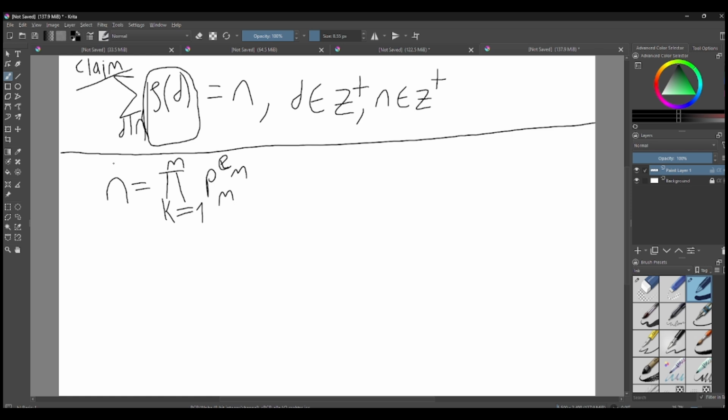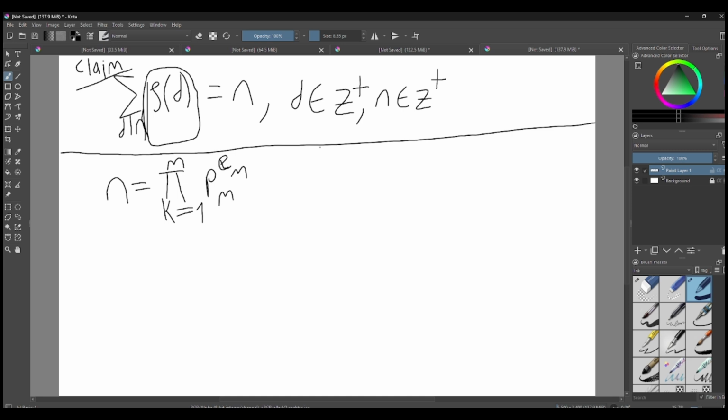Now we are assuming that we know this knowledge. We can represent every positive integer with primes being multiplied together. And this is also known as unique factorization, which also works in integers.